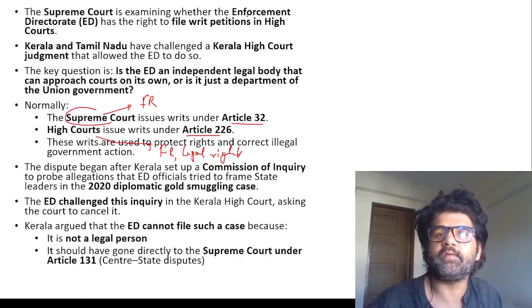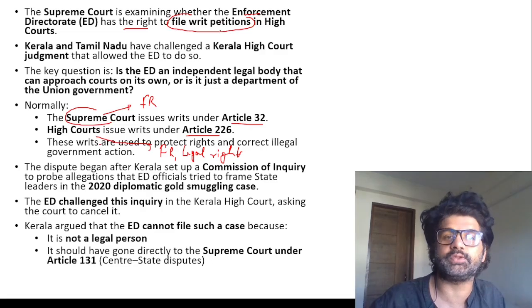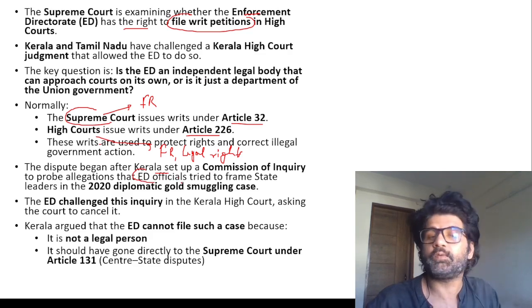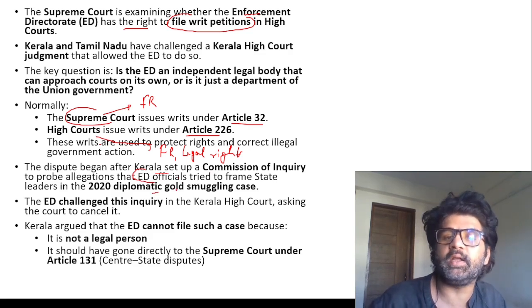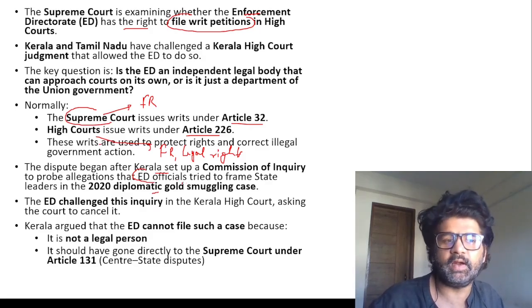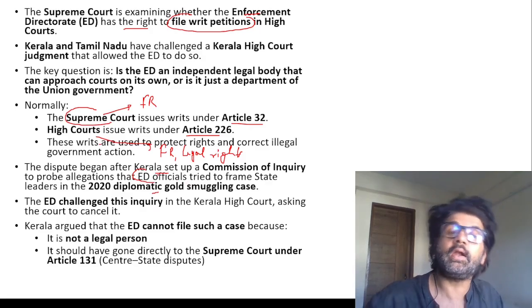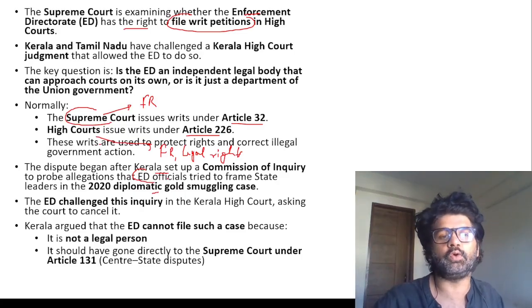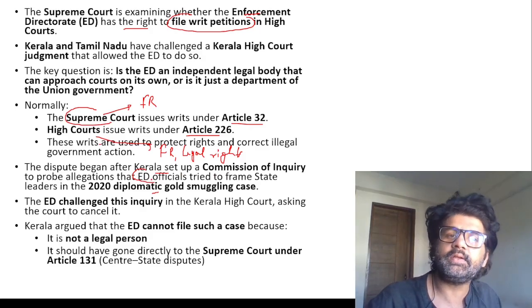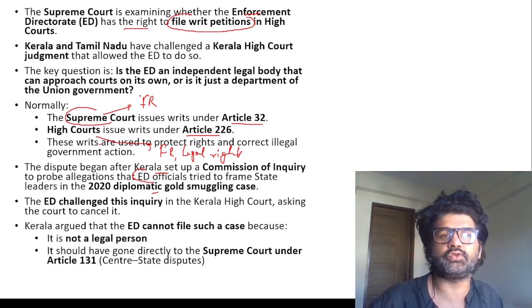So the Supreme Court is examining whether the Enforcement Directorate has the right to file a writ petition in the High Court. What happened was, there was a case. There was a 2020 gold smuggling case in Kerala, and ED officials looked into that case and felt like state leaders were involved. So Kerala in return set up a commission of inquiry to probe allegations that ED officials are trying to frame them. And then ED filed a writ petition in the Supreme Court, and the Supreme Court is just examining it.